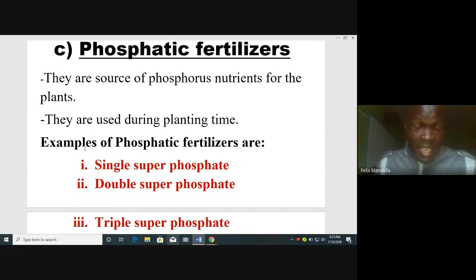What does this one tell us? It means phosphorus is needed by plants mostly when they are germinating. That is why phosphatic fertilizers are used during planting time. When you are planting the seeds, use phosphatic fertilizers. Remember, we said nitrogenous fertilizers are used during top dressing period, when the crops have germinated and the seedlings are growing. So phosphatic ones are used when the seeds are being planted.